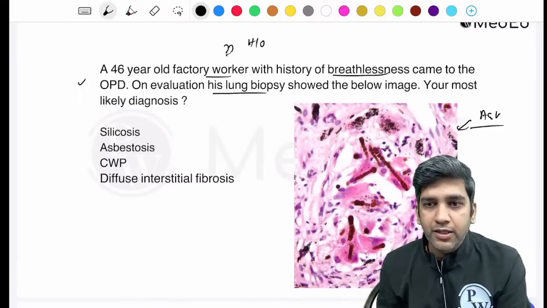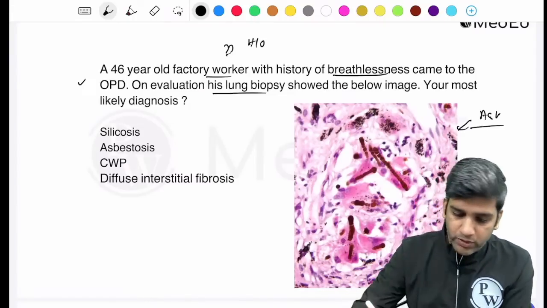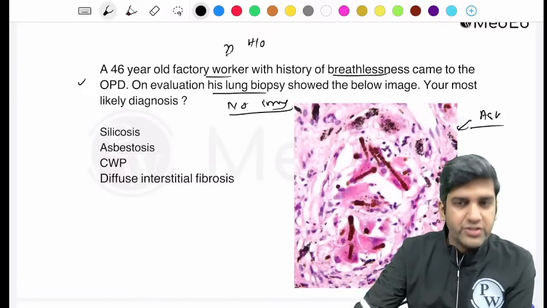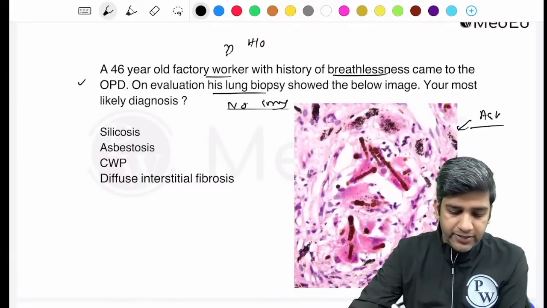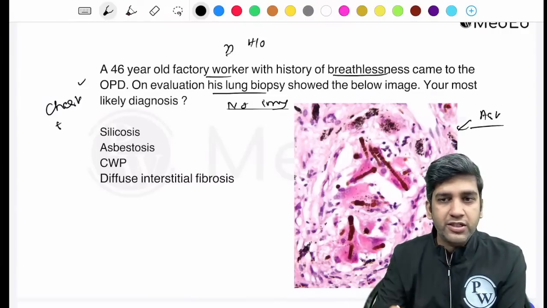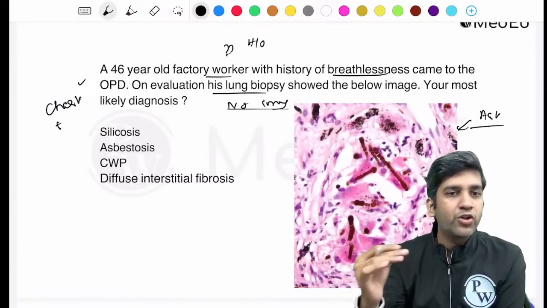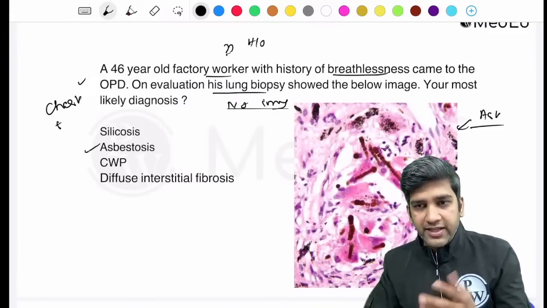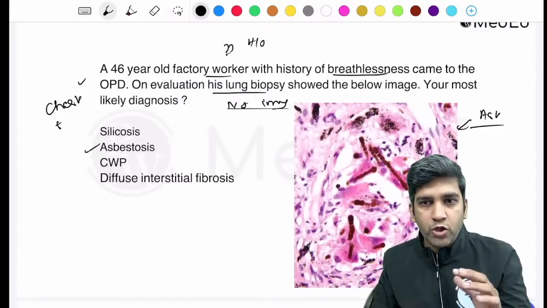Fine. It is a theory question and no image. So it's a classical history of maybe a pneumoconiosis or a lung disorder, interstitial lung disease with a dumbbell-shaped structure. You're going to think of an asbestos body, and I'll go with asbestosis. Fine. Okay. It's an HP image of an asbestos body, not mentioned as a factory.